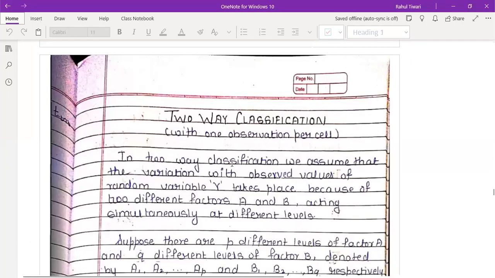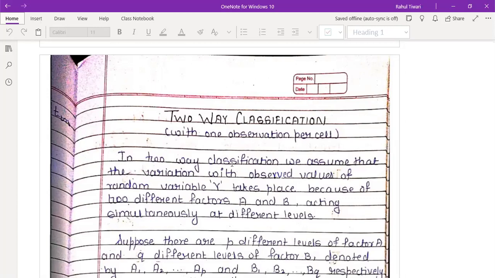So I have consumed a lot of time in the one-way unit, because it was our foundation. If you understand that basic concept, then there would be no difficulty in other classifications like two-way ANOVA, CRD, RBD, and so on.